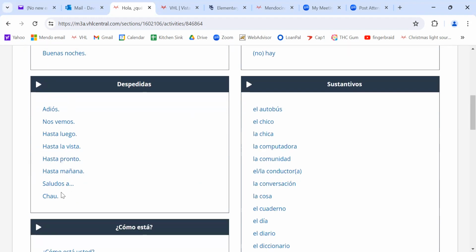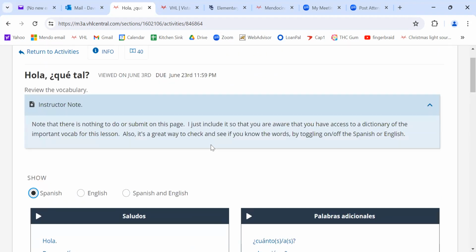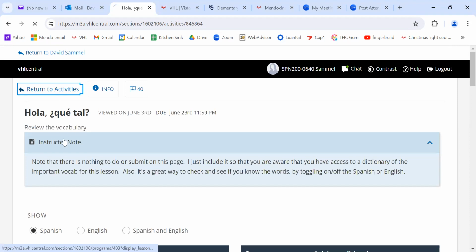Okay. So do you know what hasta mañana means? Well, you probably do, but do you know what el conductor means or la conductora? That's the way to test it. Okay. So let's get out of here. Let's return to activities.